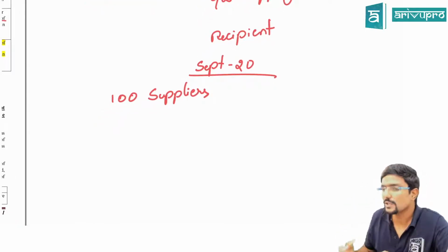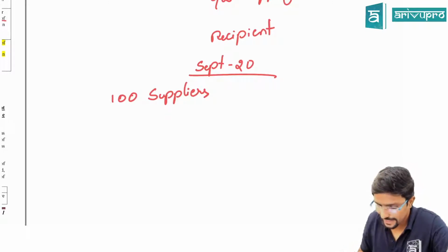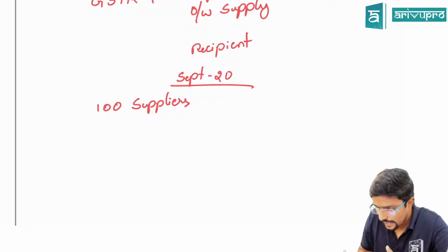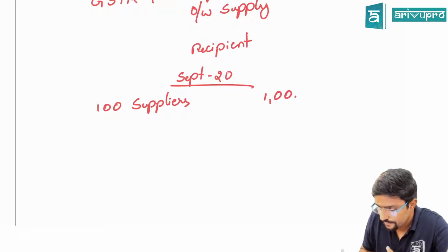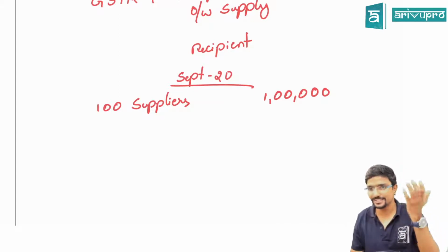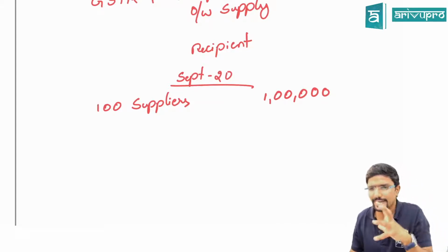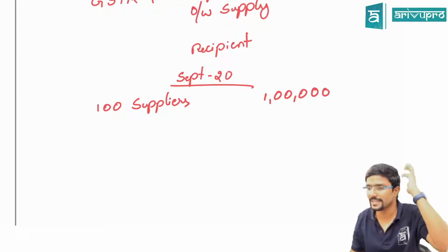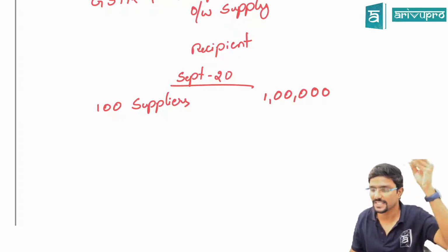I have purchased the goods from 100 different suppliers in the month of September, on which I have paid a tax of 1 lakh rupees. Input tax. I have paid a tax of 1 lakh rupees. This is my inward supply. Now, sir, can I take a credit of this 1 lakh? Yes, obviously, provided you are satisfied the conditions of ITC section 16 and 17.